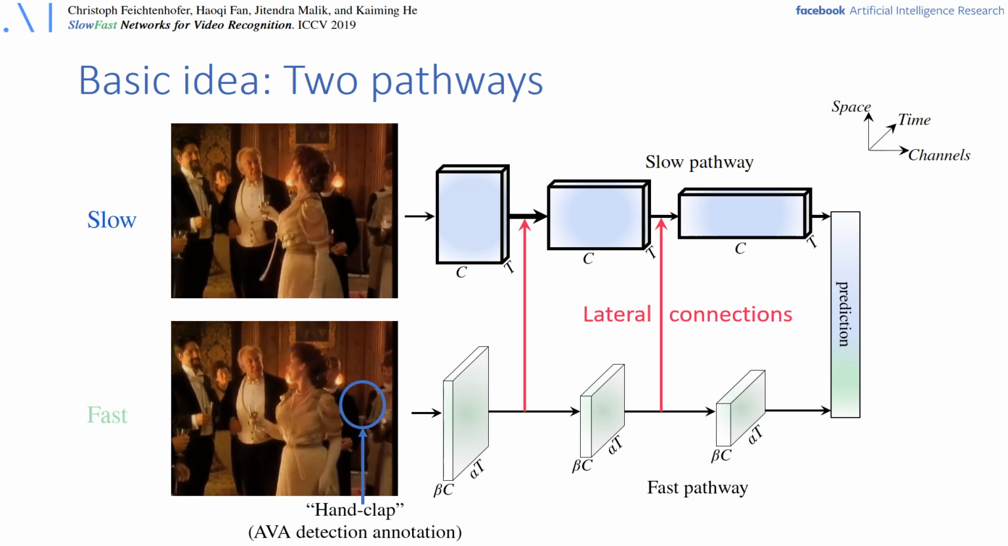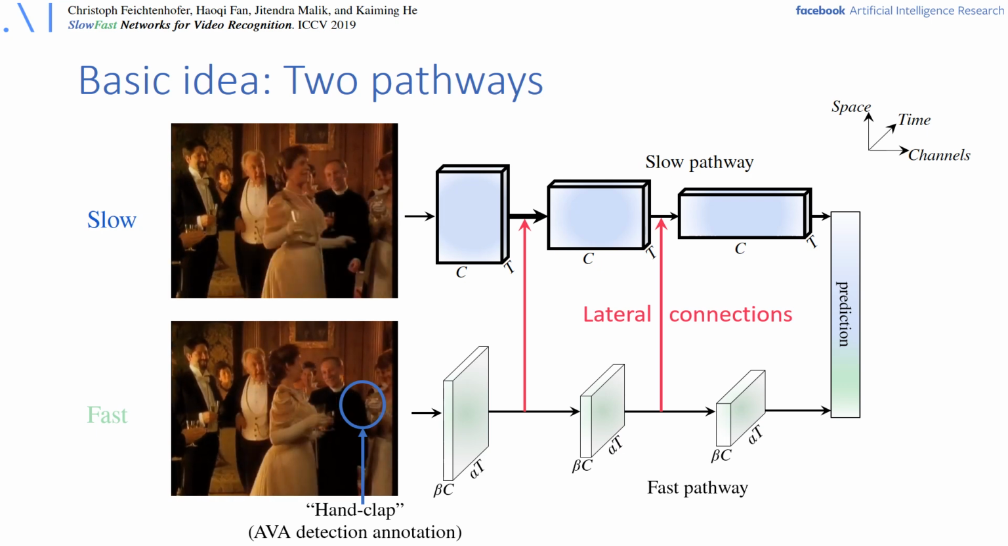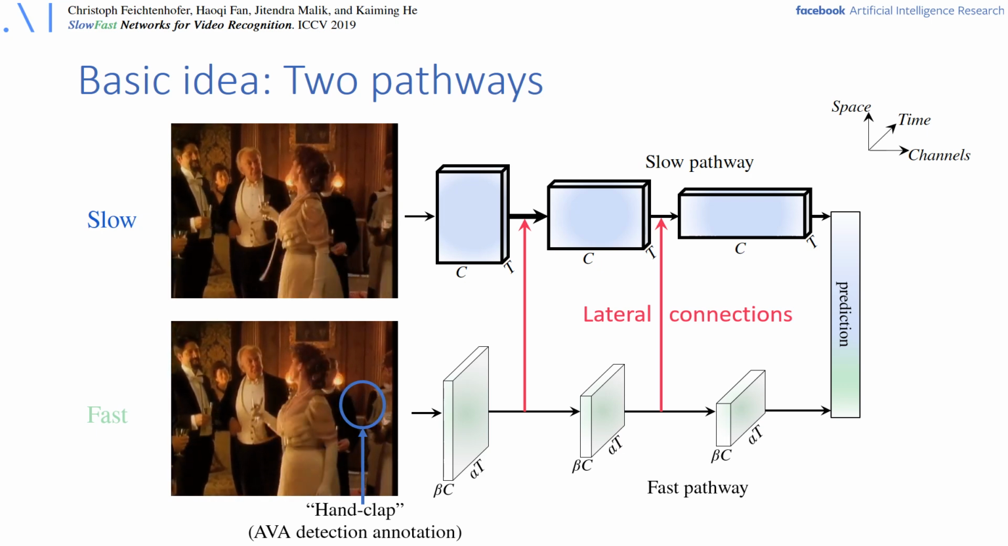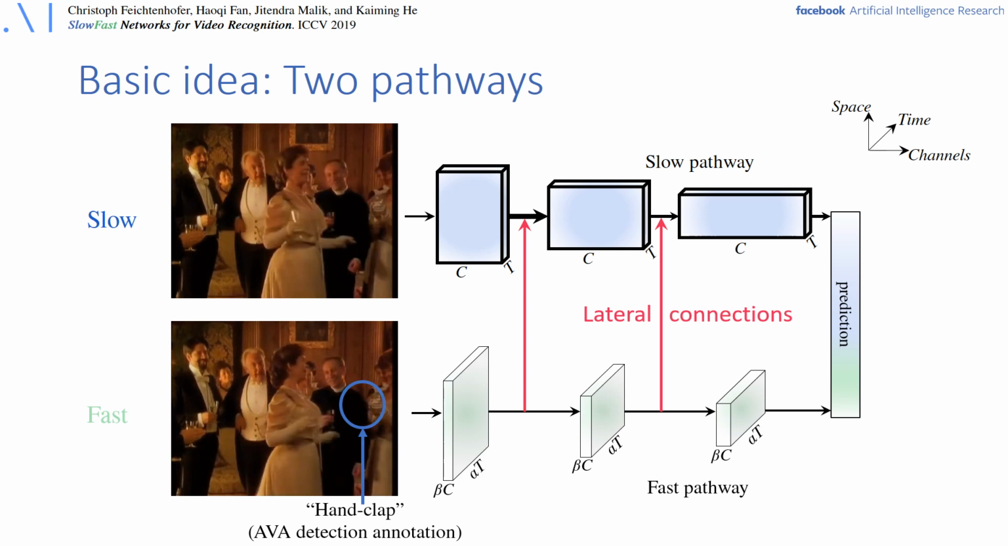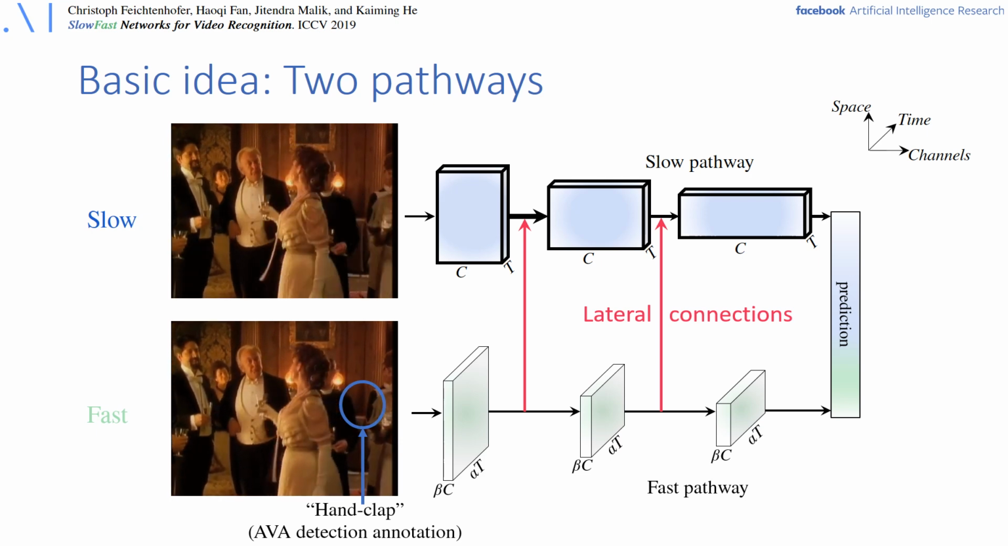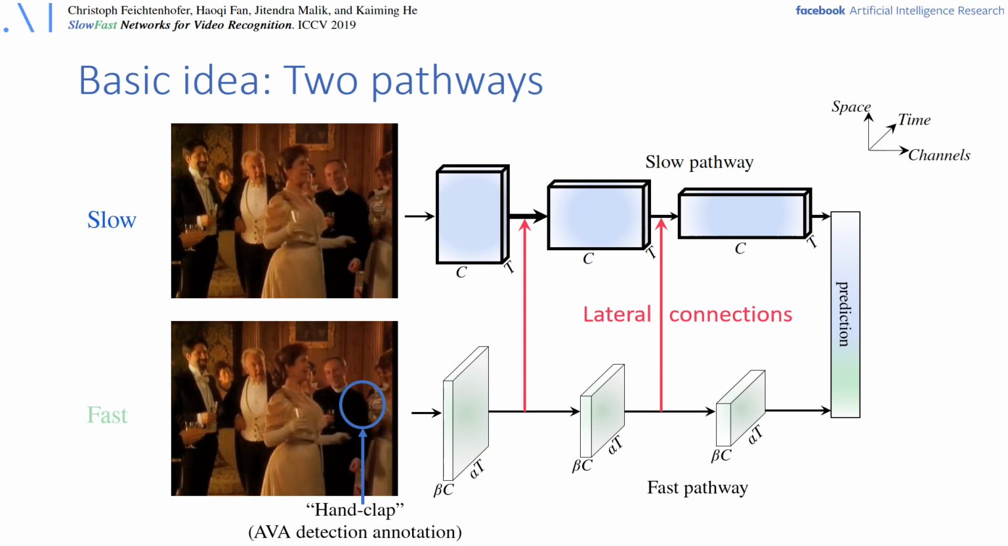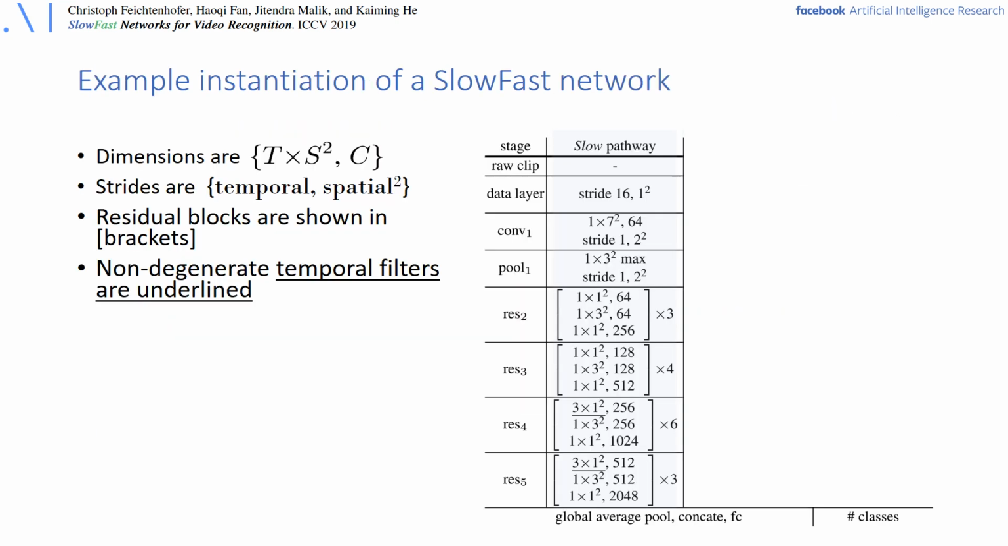So for example, to recognize the hand clapping action of the person on the right here, a high frame rate is really needed to get this action recognized. Next, the SlowFast network itself is represented now in detail in this table.